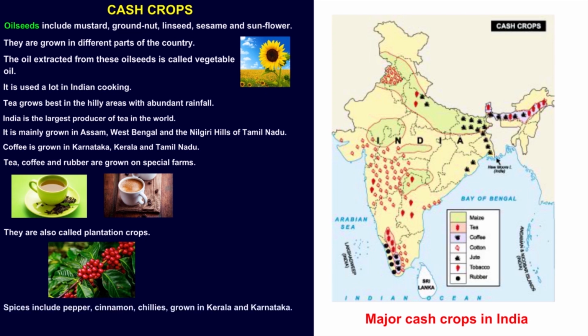Spices include pepper, cinnamon, chilies, clove, ginger, and cardamom. These are grown in Kerala and Karnataka.